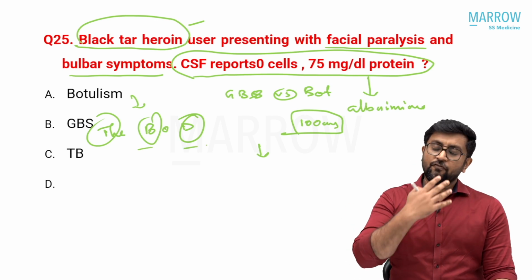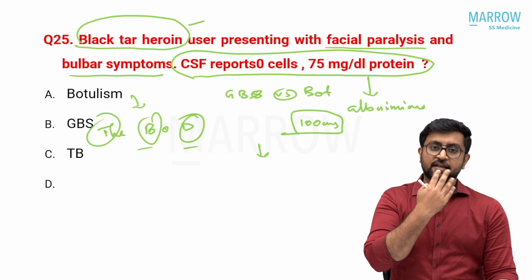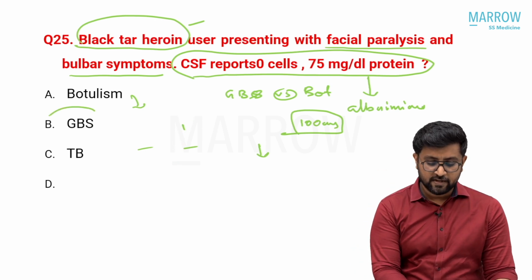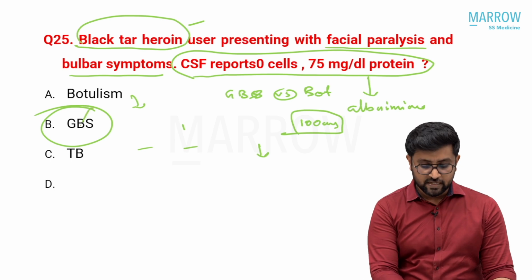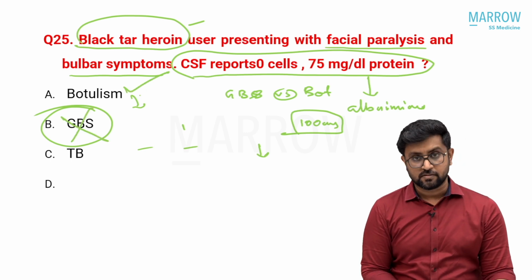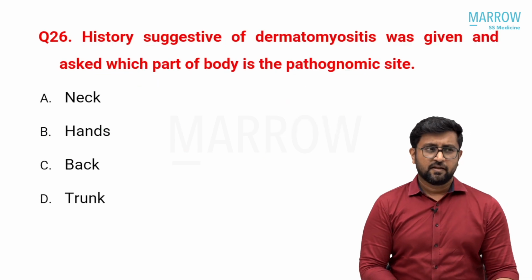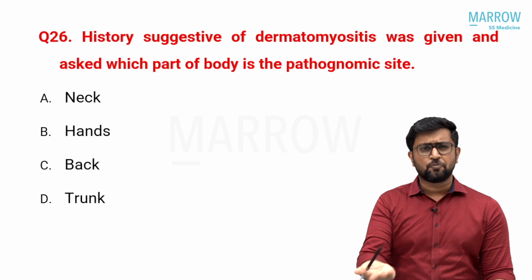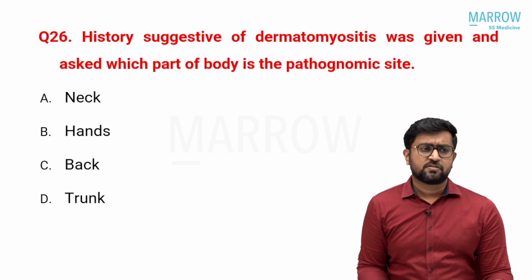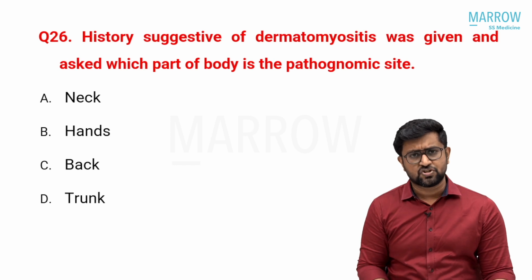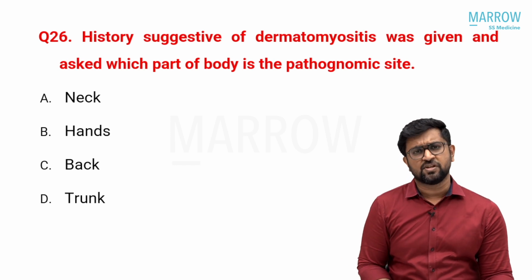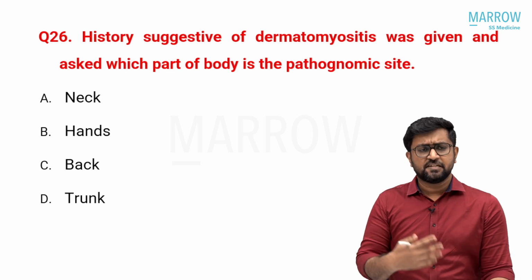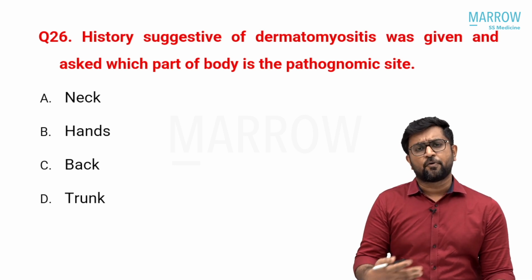Starting with pharyngeal and facial weakness can also present in some variants of GBS. But here they have given black tar heroin, which is the clue that this is not GBS. The answer is botulism. Clear? That is actually a combined question of neurology as well as infection, but it is in fact a pure infection question, because they have given botulism with the classical presentation. The only confusing thing was albuminocytological dissociation. Just understand that dissociation can be present in many conditions. It tells you that there is an increased immune production of protein.